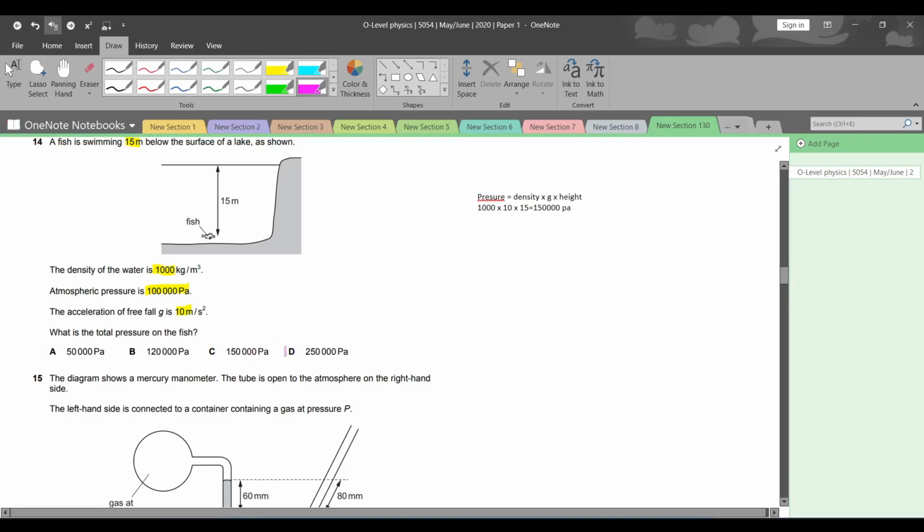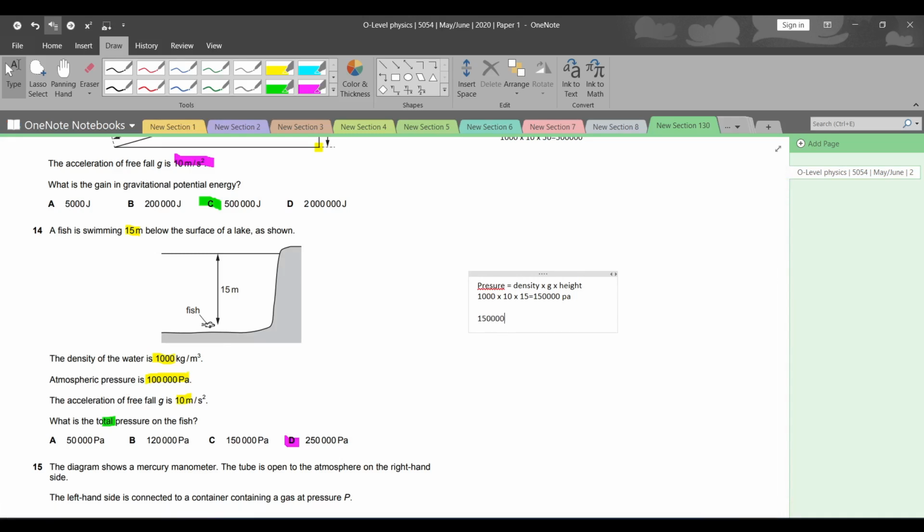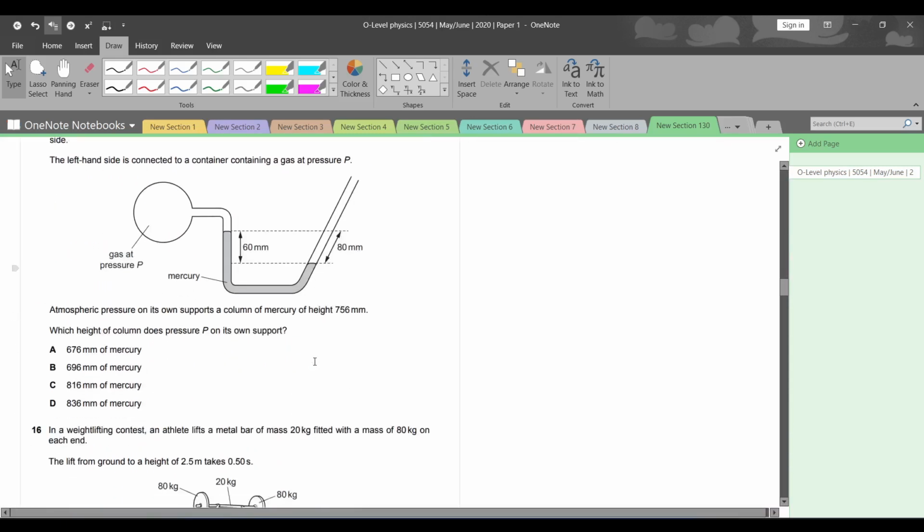No, it's not. D is the right answer. Why, you might ask? That is because they have asked the total pressure. The total pressure will be the pressure caused by the water. यहां से यहां तक जो हमने कैलकुलेट किया प्रेशर, that is only the pressure which is caused by the water, क्योंकि हमने उसकी डेंसिटी ली है, हमने ग्रेविटेशनल फील्ड स्ट्रेंथ ली है, और हमने उसकी स्पेसिफिक हाइट ली है. But the constant pressure which is acting on the fish is the atmospheric pressure, है ना. एटमॉस्फेरिक प्रेशर तो हमेशा एक्ट कर रहा होता है, so we have to take that into account as well. So add that into the 150,000 that we just calculated, and we will get 250,000 pascals. And this is the right answer.